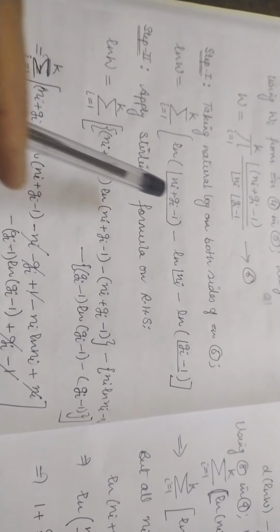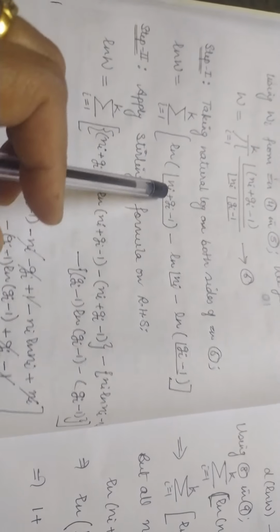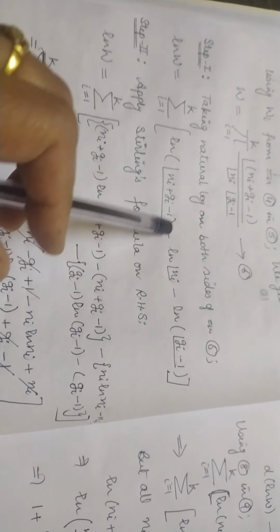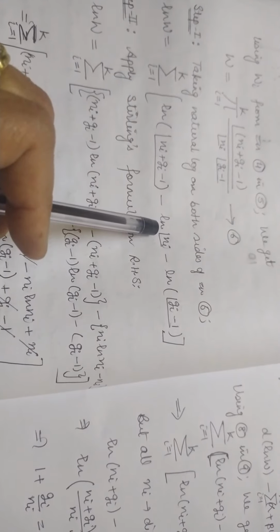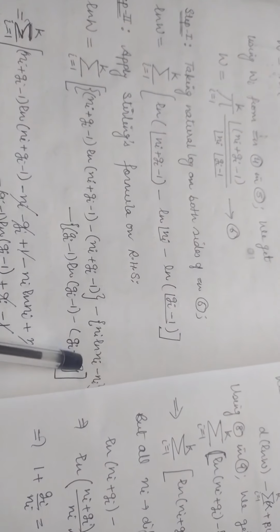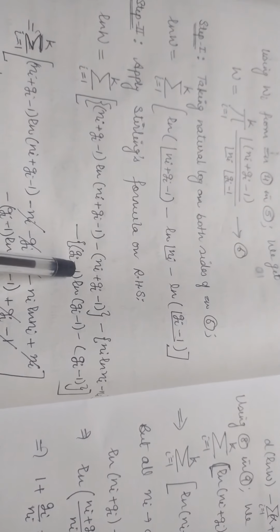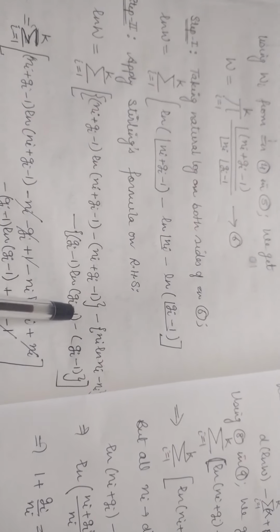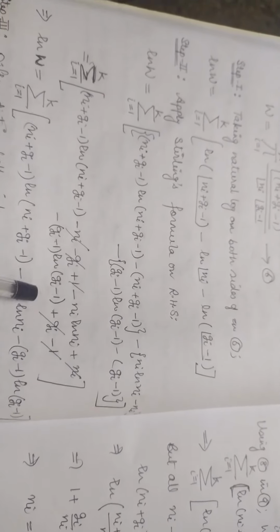So Stirling's formula is over here. Ni plus Gi minus 1, natural log of Ni plus Gi minus 1, minus of Ni plus Gi minus 1. Then on second term, this is Ni, natural log of Ni minus Ni. Then minus on the third term, this is Gi minus 1, natural log of Gi minus 1, minus of Gi minus 1. Now open all the brackets. On opening all the brackets, like terms cancel out. That is why I am left only with